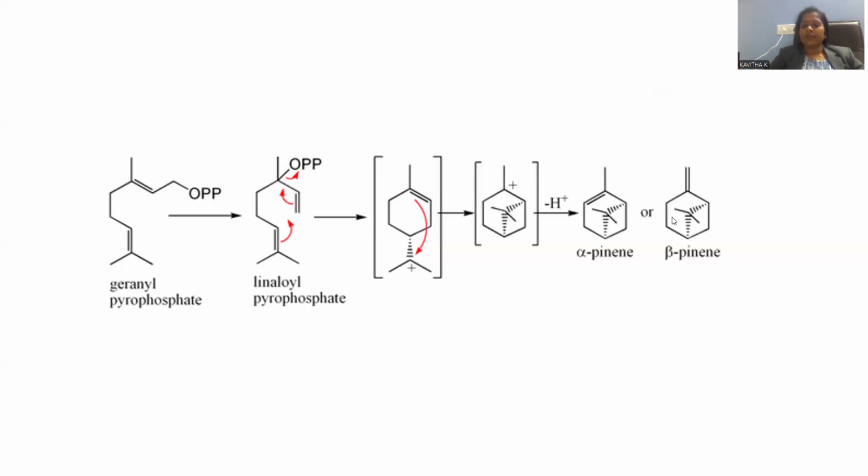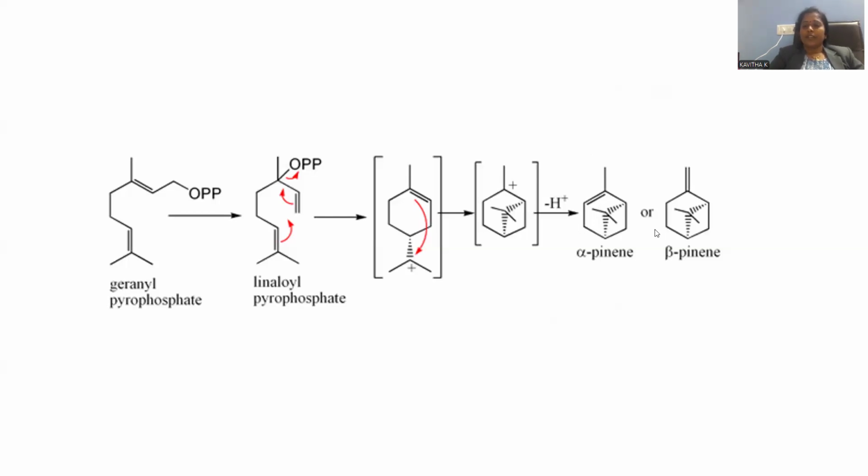This is simply represented by a 6-membered ring having a 4-membered ring within it, and here two methyl groups are on the same carbon, called gem dimethyl. A double bond is present within the ring, so it is an endocyclic system, and this is a methyl which is present on this vinylic carbon atom.